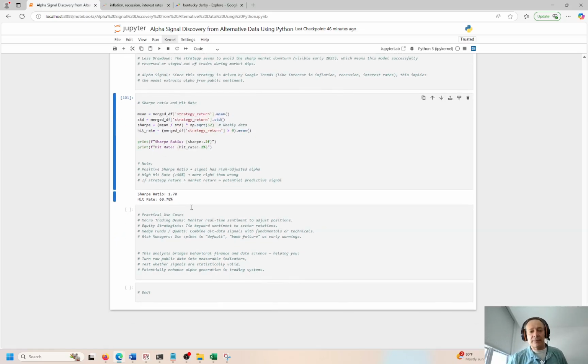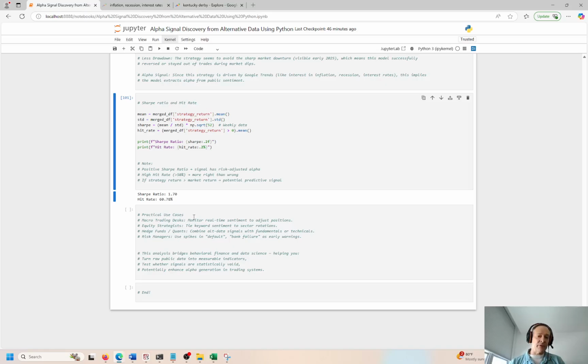So just to wrap it up, some practical use cases here are macro trading desks, equity strategy, hedge funds, quants, of course, long short, risk managers, right, to understand the riskiness of the market for their investors and whoever you report to. Even if you're a CEO or a top lieutenant at one of these investment firms, you still have to report to your clients.